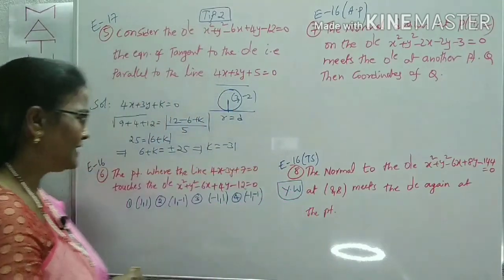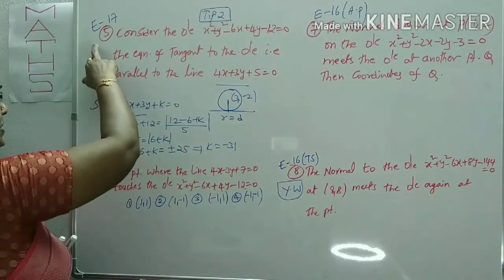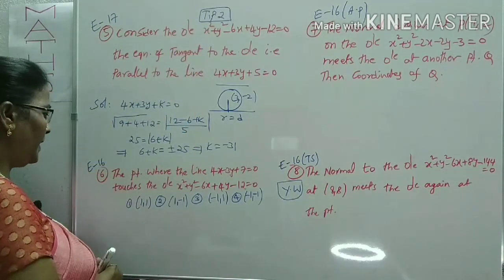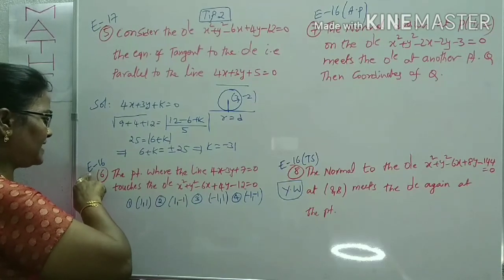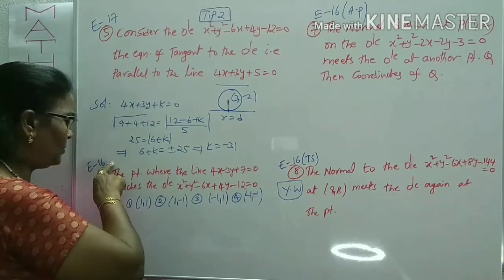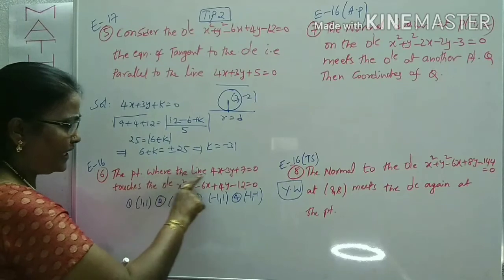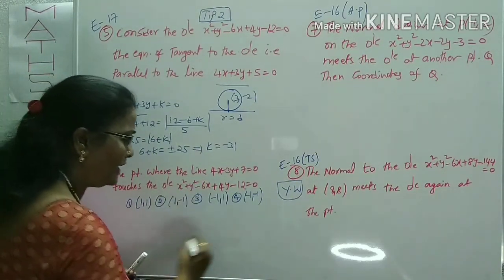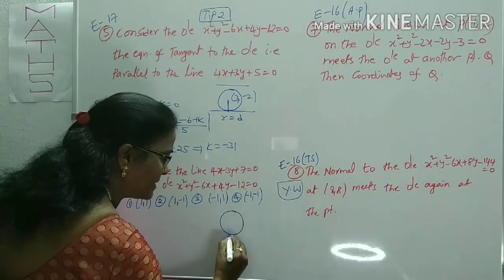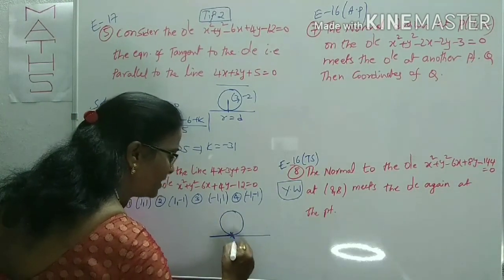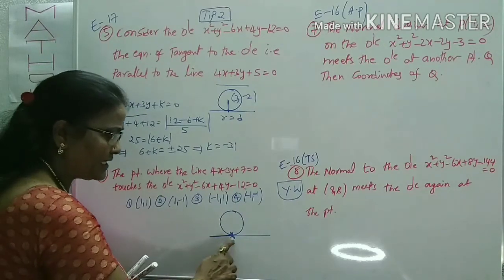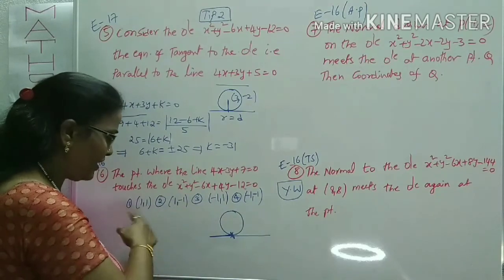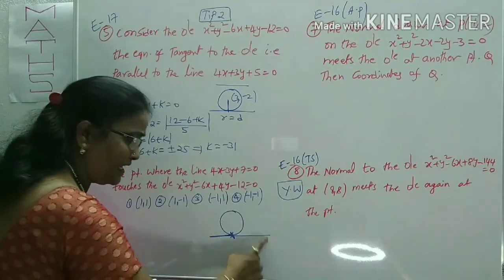Now look at the next question. This is given in EAMCET 2017. Now indirectly I use tip number 2. Now question number 6 is given in EAMCET 2016. At the point where the line touches a circle, you have to find out the point where the line touches the circle. You want this point. You know clearly that indirectly this point lies on the line as well as the circle. So just check the options by verification, which point lies on the line first of all.